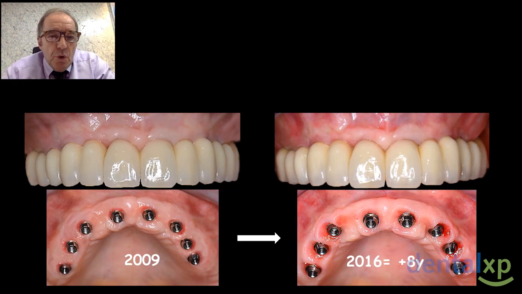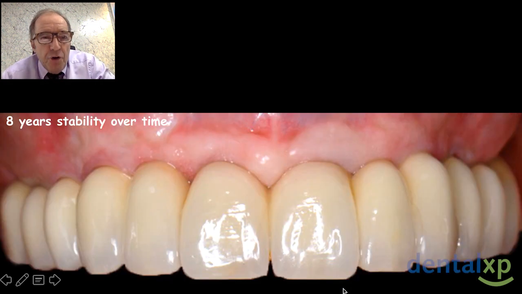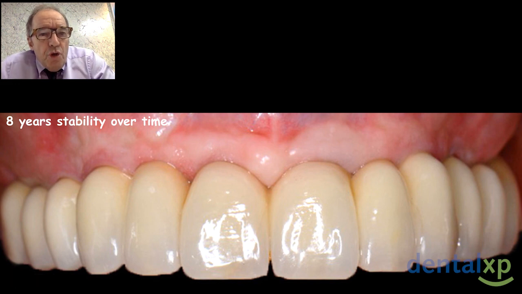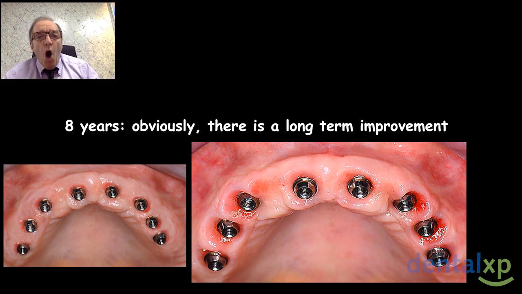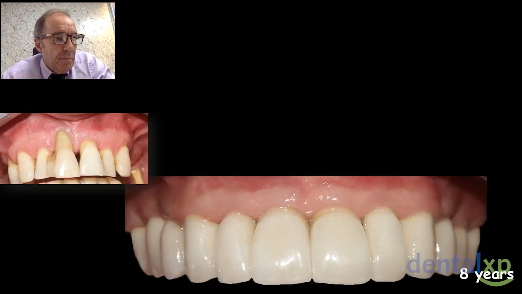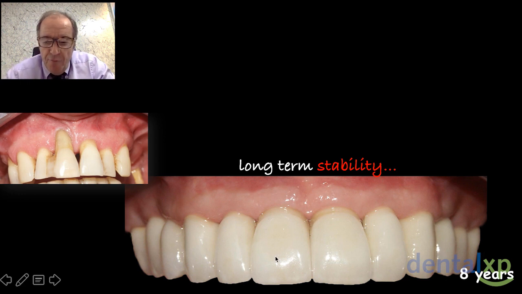You can see 2009, 2016, 8 years later. I did a focus, and the conclusion is stability over time, but not only stability, because obviously there is a long-term improvement. One last case to show the long-term stability. Always the same thing. In the beginning, we don't have enough tissue, we don't have enough bone, and you can see after 8 years, we have very good stability of this soft tissue.